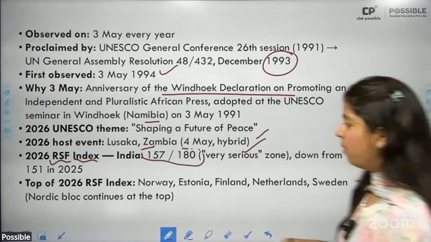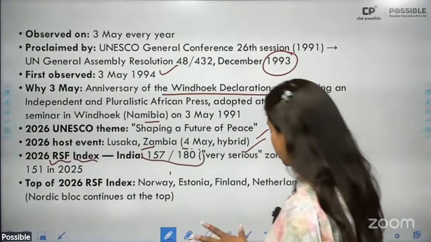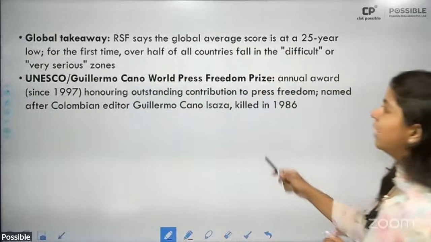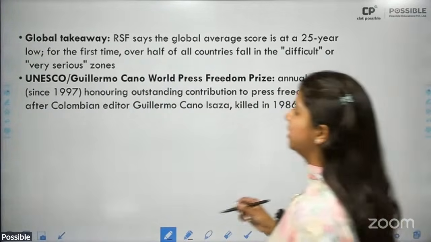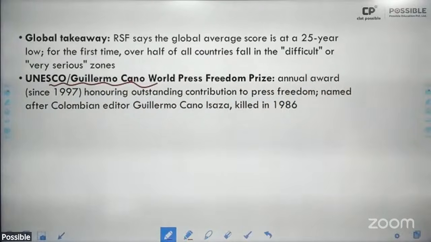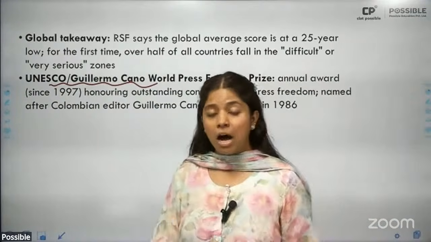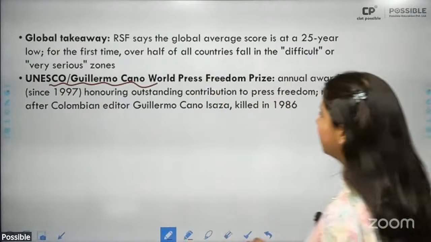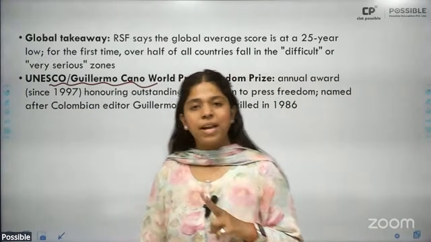The country to rank number 1 has been Norway, followed by Estonia, Finland, Netherlands, etc. Right? Nordic bloc still continues at the top. Then global takeaways from this: RSF says that the global average score is at a 25-year low, and over half of all the countries fall in the difficult or very serious category. All right. Also, UNESCO has this award which is known as the Guillermo Cano Press Freedom Prize, and this is also announced on Press Freedom Day itself. So two things happen on the day. One is the announcement of the award, and the other is the Press Freedom Index.